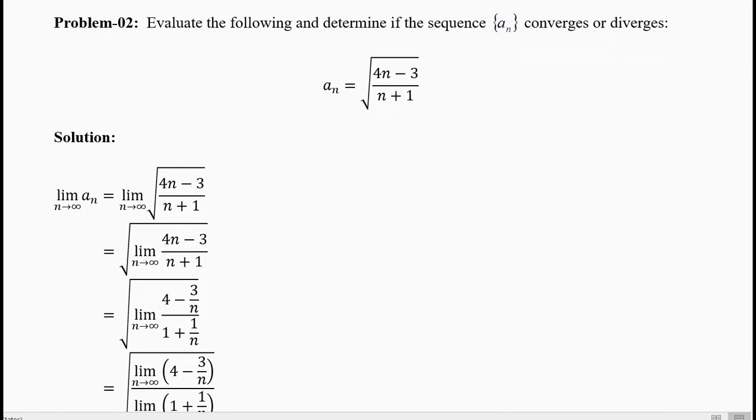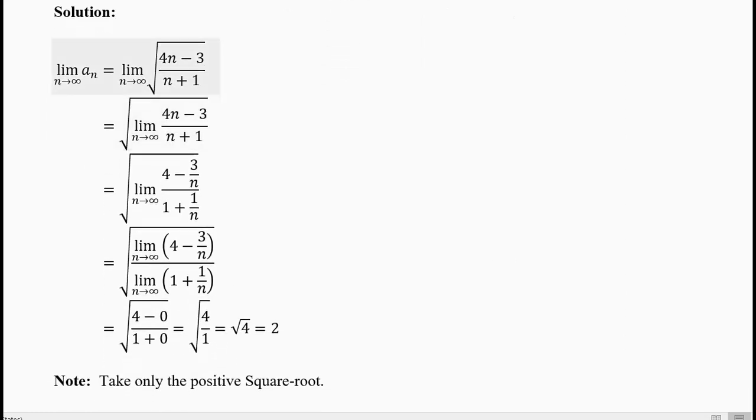Problem number 2. Evaluate the following and determine if the sequence a_n converges or diverges. This is the standard English for this type of questions. Now what is the formula for a_n? a_n equals square root of the fraction, and the fraction is 4n minus 3 divided by n plus 1. Now your first step is to take the limit, n going to infinity, of a_n. How much is a_n? Square root of 4n minus 3 divided by n plus 1.